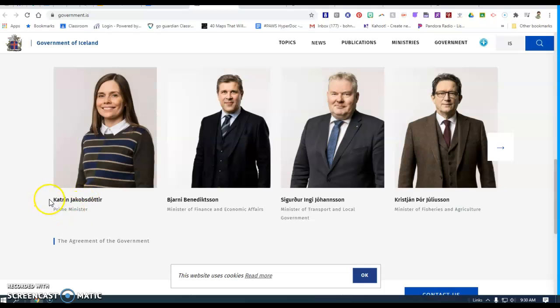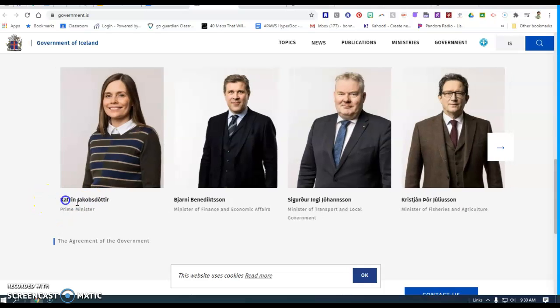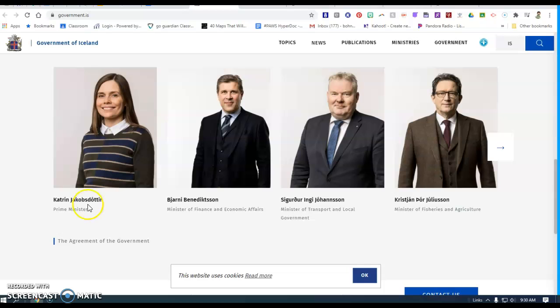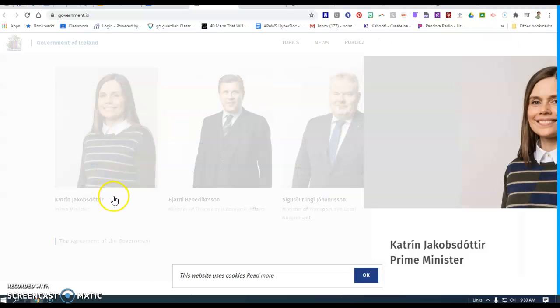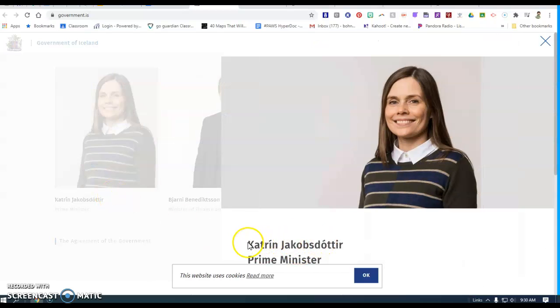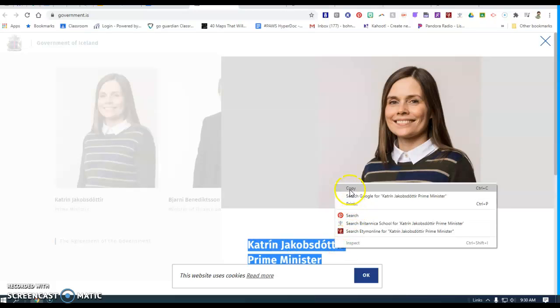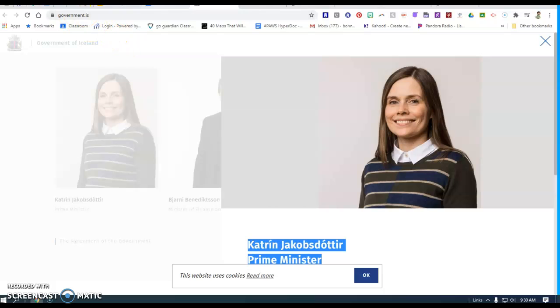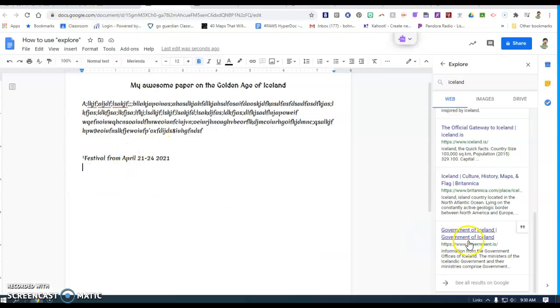That's cool. So I find out that this is the Prime Minister of Iceland, and my spelling is not all that great, so I am actually going to copy and paste that. But it's just a word, it's just a name. I'm not going to break any rules here, but I got the information from here.